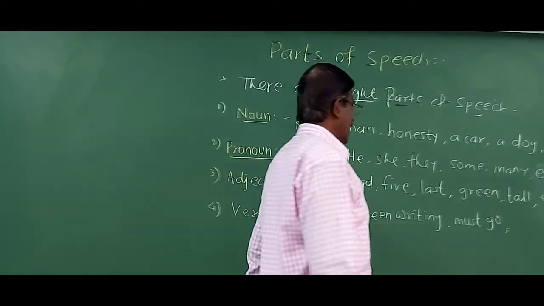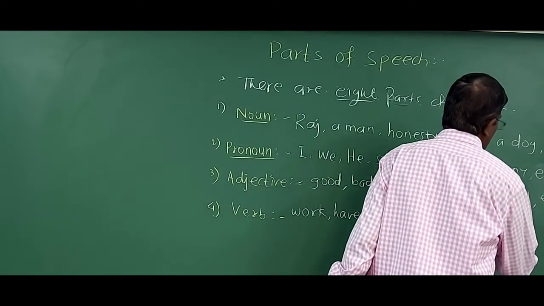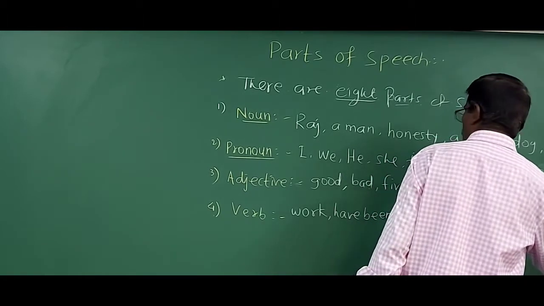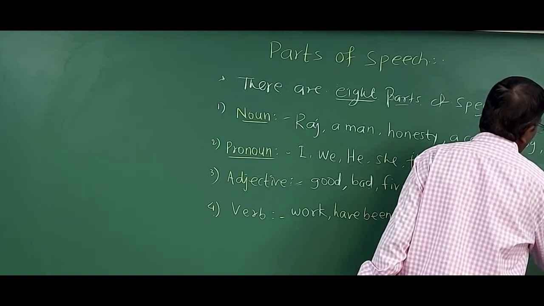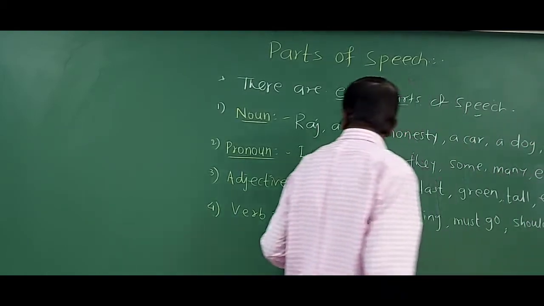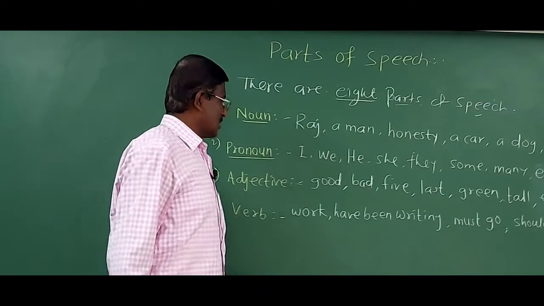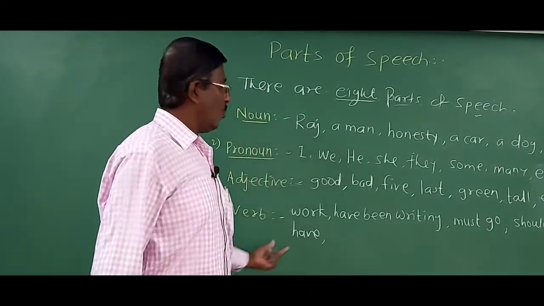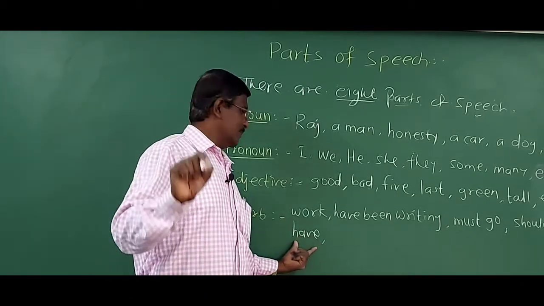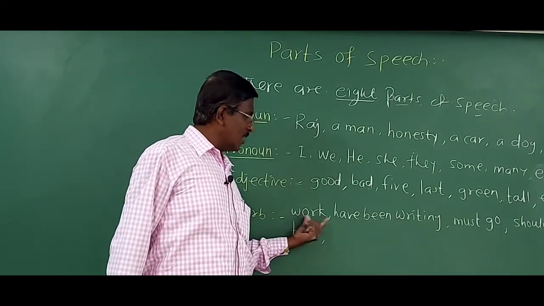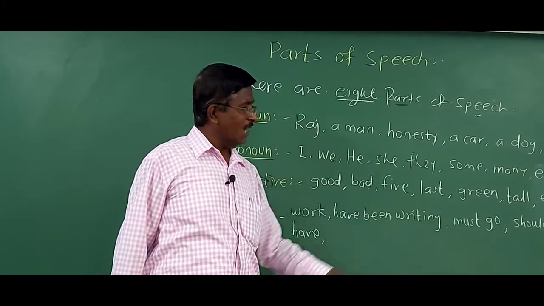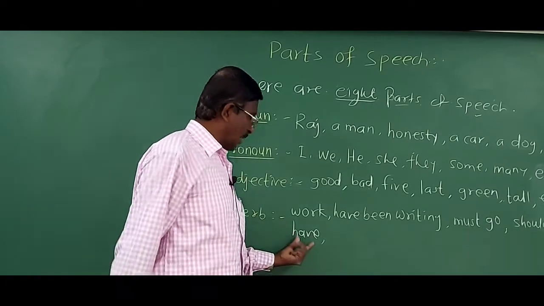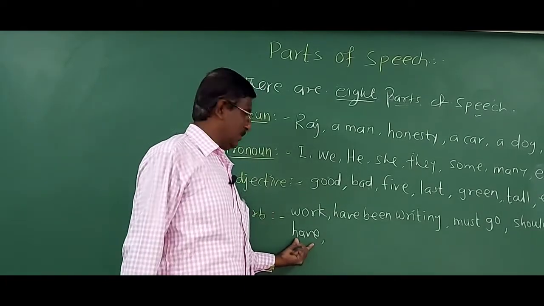Should, try, work, go, come. All these are called verbs. In the same way, when I say I have a car, have is not doing any action. Work is action. Have been writing is action. Go is action. Try is action. Come is action. But have is not action, it is possession.